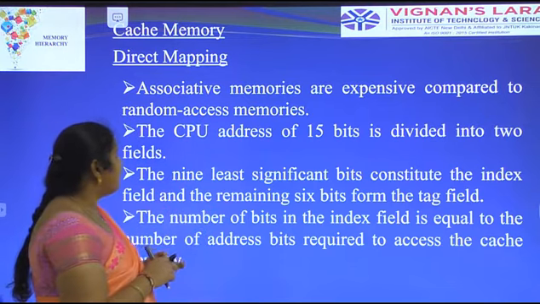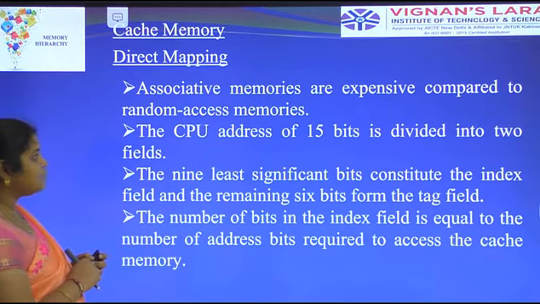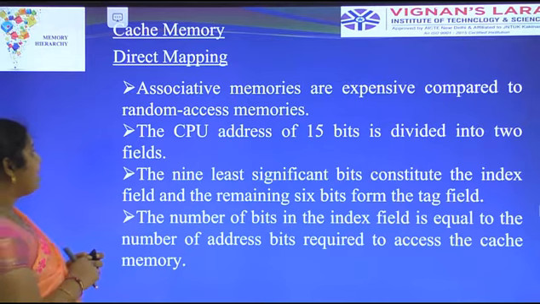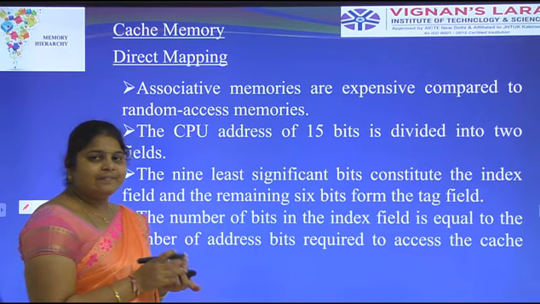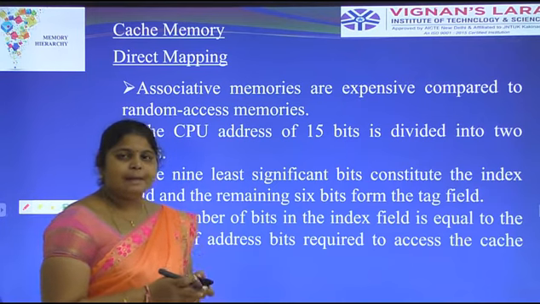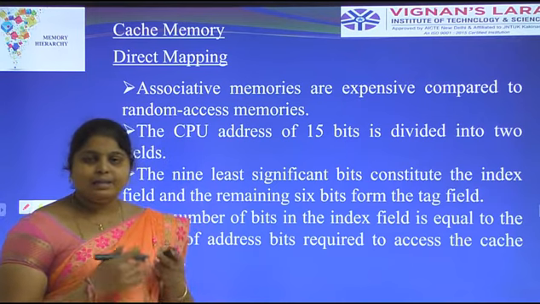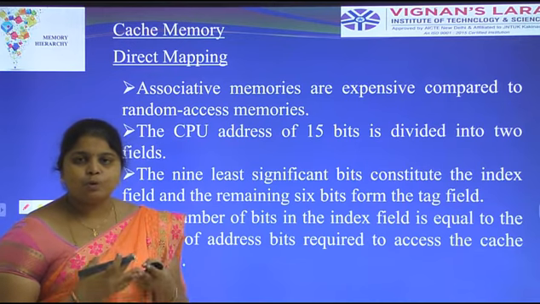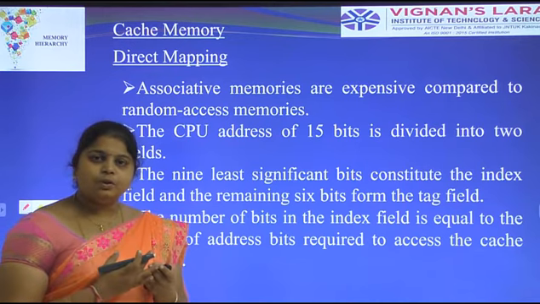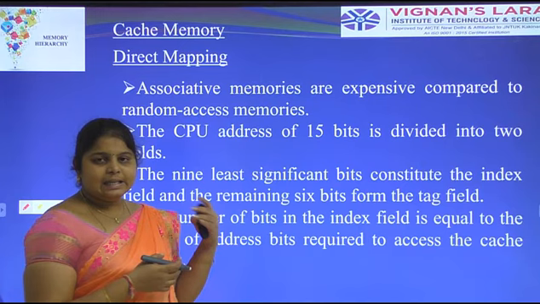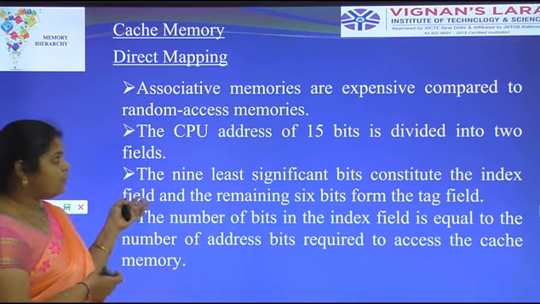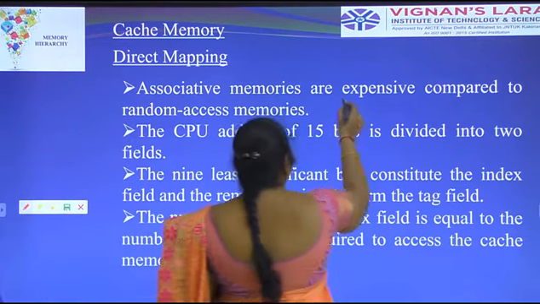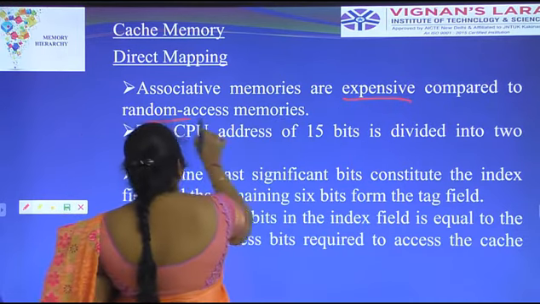Coming to direct mapping, associative memories are expensive compared to random access memory. The disadvantage of associative mapping is that it is very expensive, but it is faster and flexible to the user.